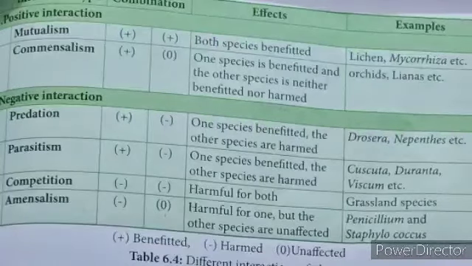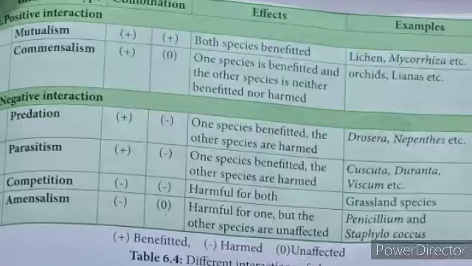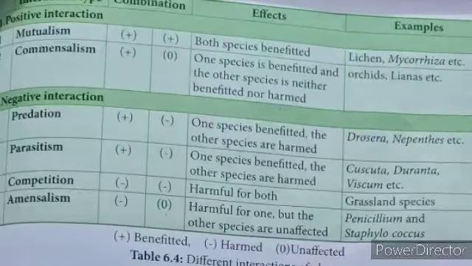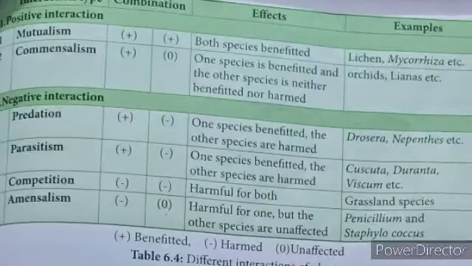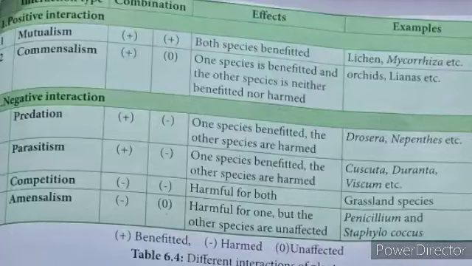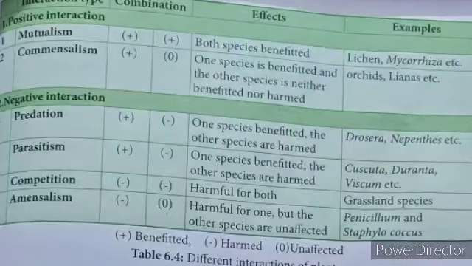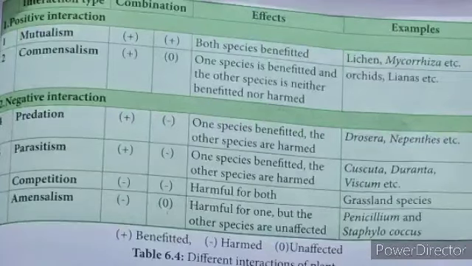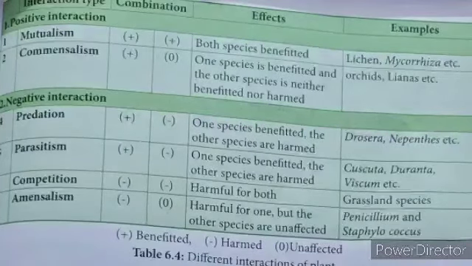Second positive interaction is commensalism. It is an interaction between two organisms. One is benefited and the other is neither benefited nor harmed. The species that derives benefit is called the commensal, while the other species is called the host. The common examples of commensalism.